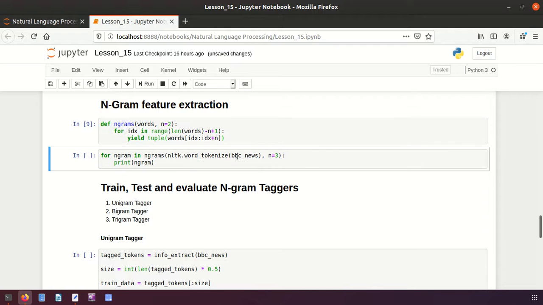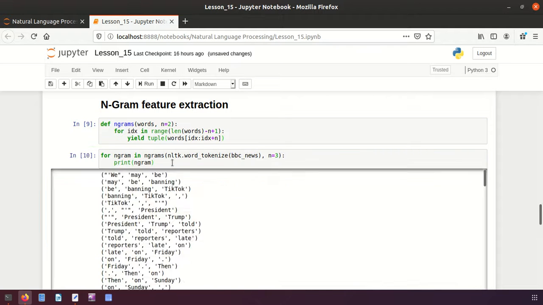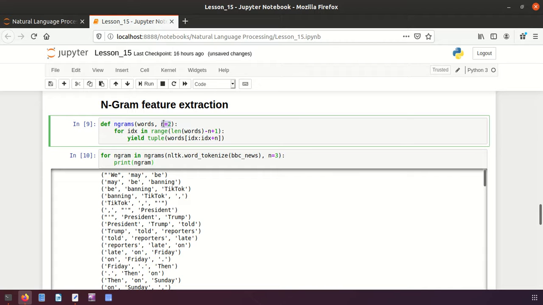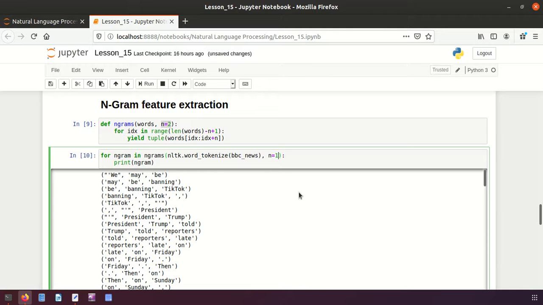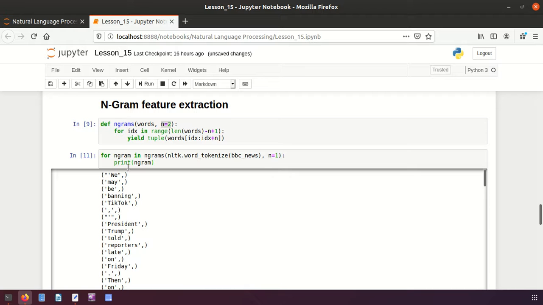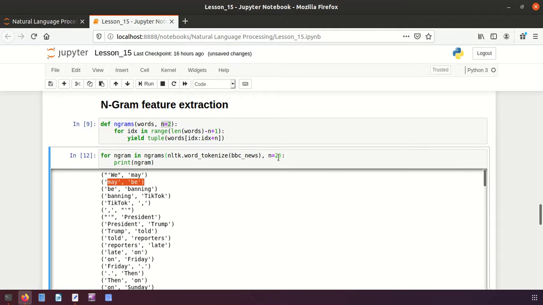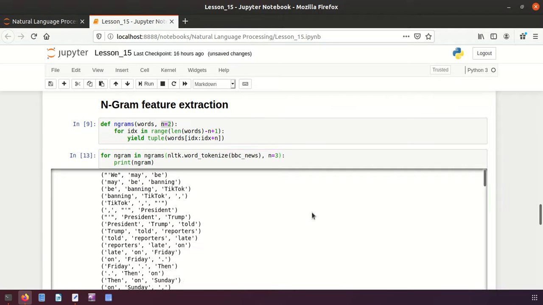I am reading my text, BBC News, and by default, if you are not passing to this function any number for which gram we want, it will be printing bigram for us. But here if you say I want unigram, I change the n value here, and it will show me unigram. In unigram, I told you the tokens are considered one by one like this. If it is equal to 2, this is called bigram, right? If it is equal to 3, this is called trigram.